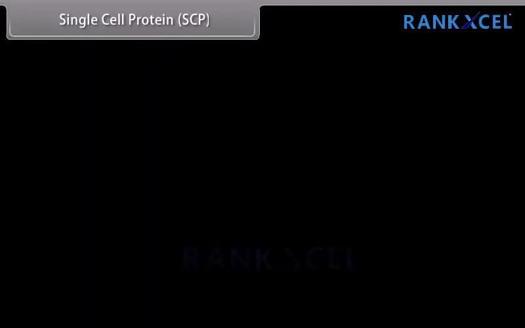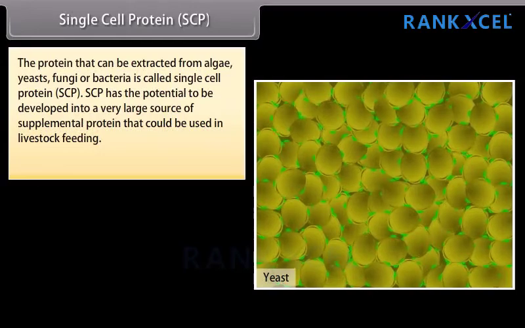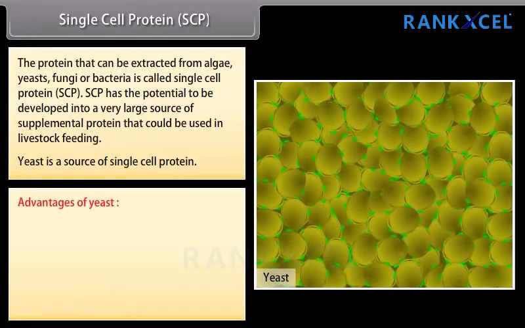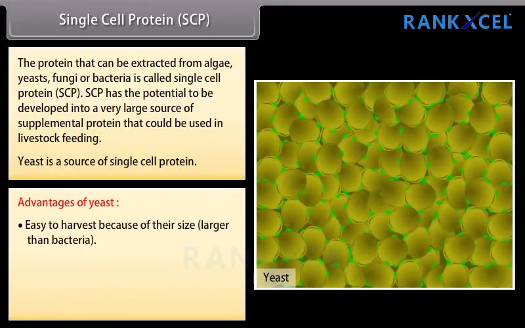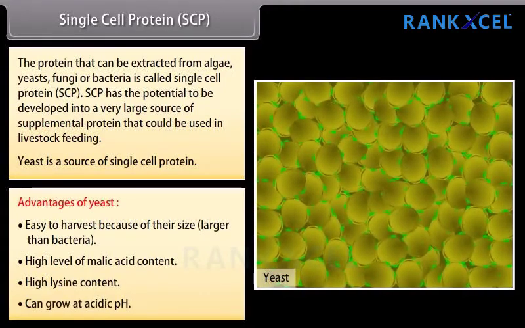Single-cell protein (SCP). The protein that can be extracted from algae, yeasts, fungi or bacteria is called single-cell protein (SCP). SCP has the potential to be developed into a very large source of supplemental protein that could be used in livestock feeding. Yeast is a source of single-cell protein. Advantages of yeast: easy to harvest because of their size, that is, larger than bacteria, high level of malic acid content, high lysine content, can grow at acidic pH.